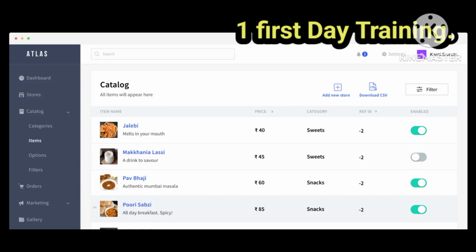Same goes with modifiers, right? What are modifiers? I'll give you a brief example. Have you ever ordered any pizza, right? When you order a pizza, suppose you are ordering a margherita pizza. When you click on order, let me show you by example on my mobile.